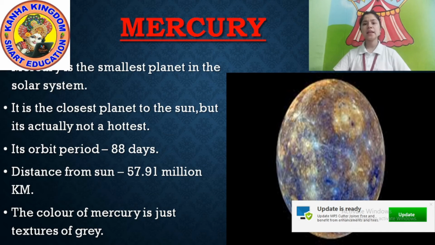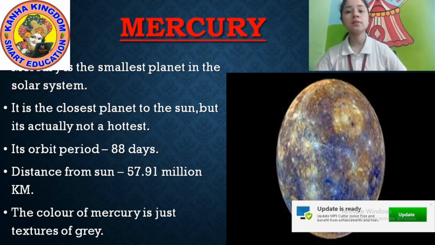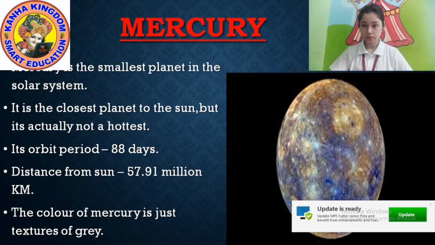Mercury takes only 88 days to move around the sun to complete one round. Last time we studied that Earth takes 365 days, one year. But Mercury takes only 88 days.